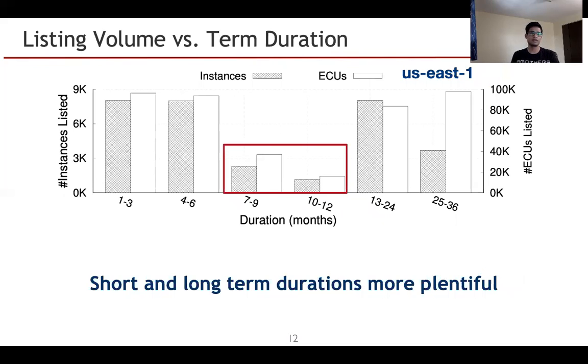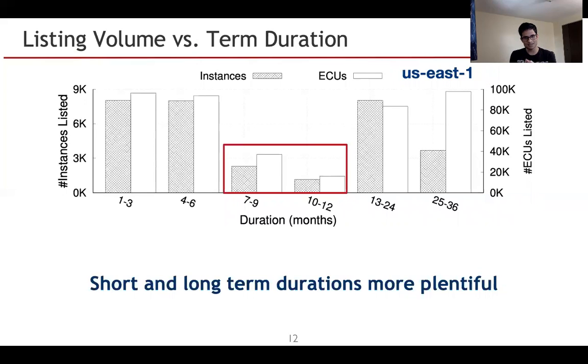Next, let's look at how listing volume is affected by term duration, where the term duration means how much term is left on third-party offerings. On the x-axis, you have duration. On the y-axis, you have instances listed. On the right y-axis, you have number of ECUs listed. These are not average metrics. And this graph is for US East 1 data.